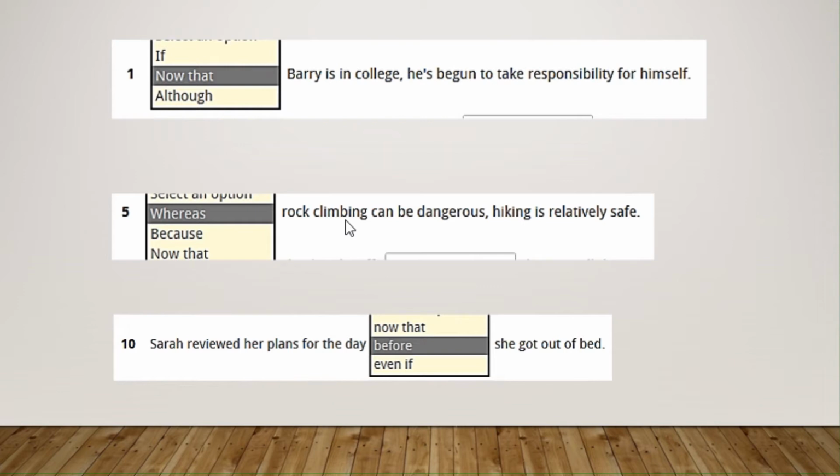Then number 10. Sarah reviewed her plans for the day before she got out of bed, right? Now that she got out, no, because it already happened, right? And even if it's just to give emphasis to something, and it's not that important or that weird to have emphasis on it. So before she got out of bed, that was the correct answer.